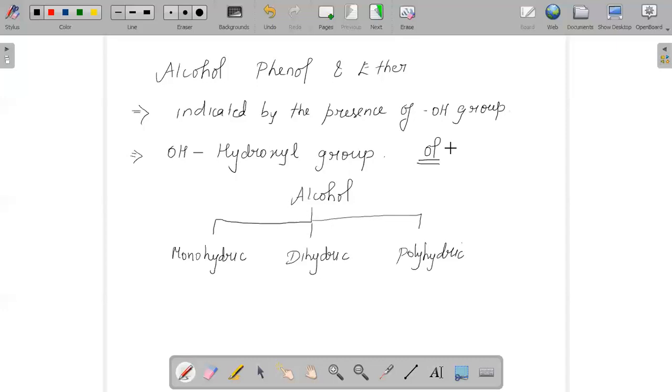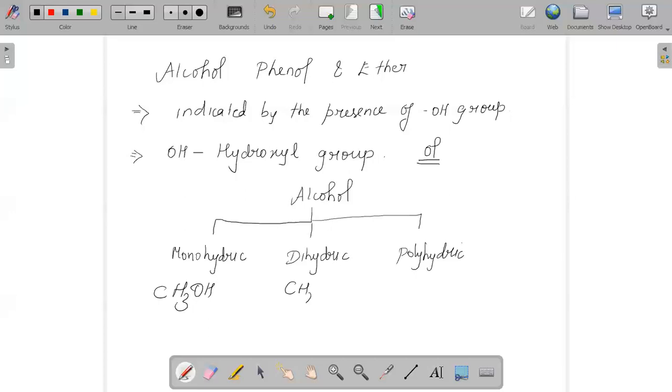On the basis of the number of hydroxyl groups, alcohols are classified into three types: monohydric, dihydric, and polyhydric. Monohydric, for example, is methanol, CH3OH. We have one hydroxyl group attached.